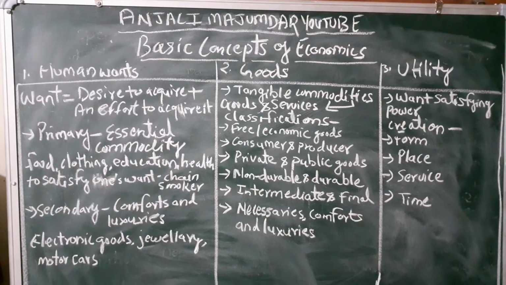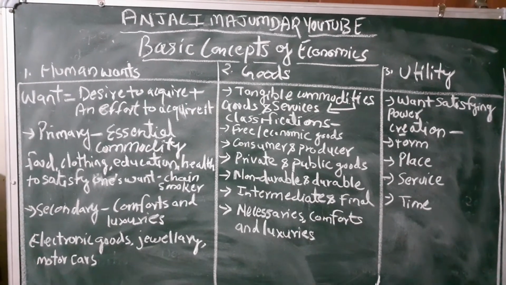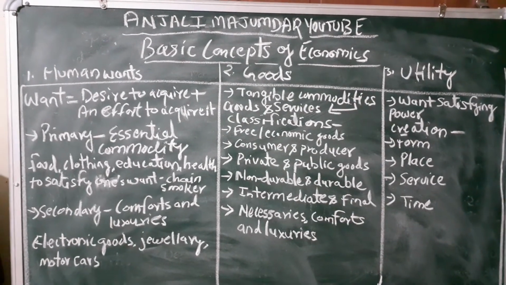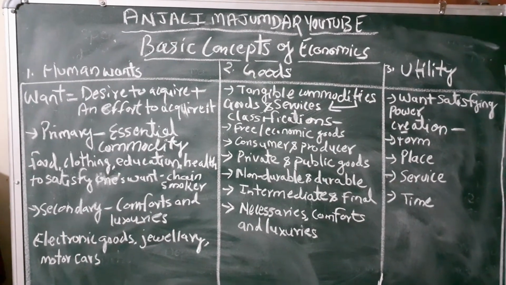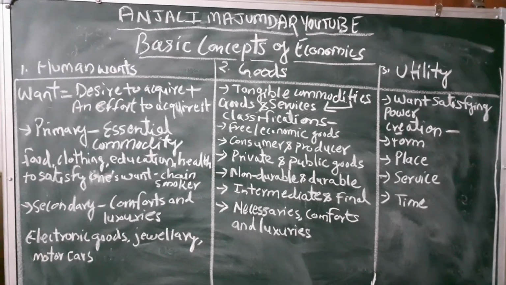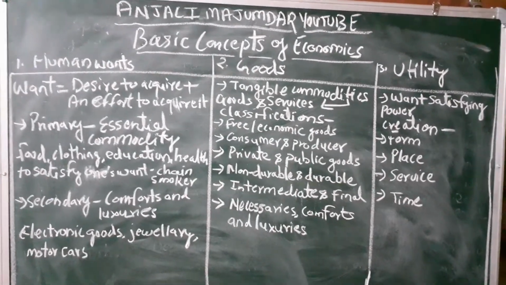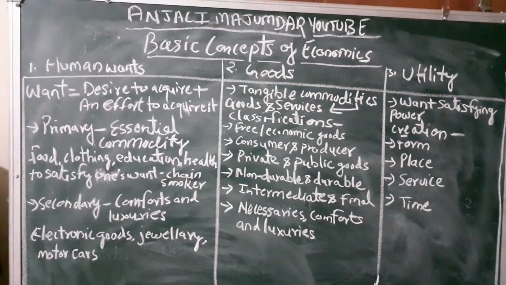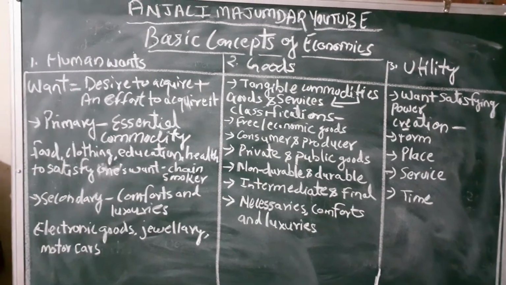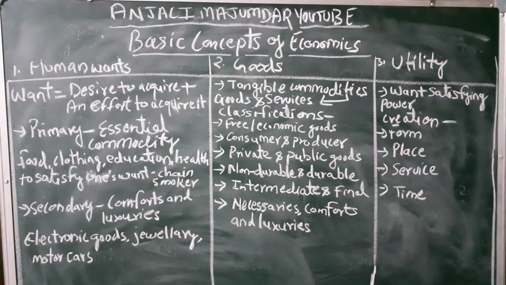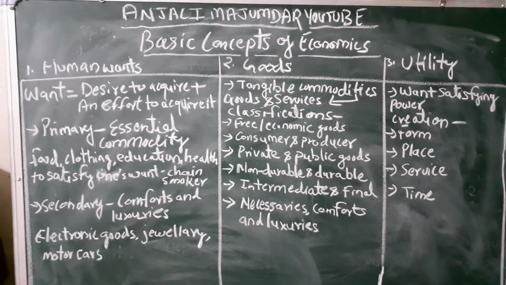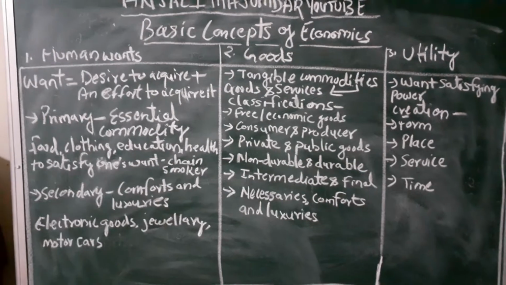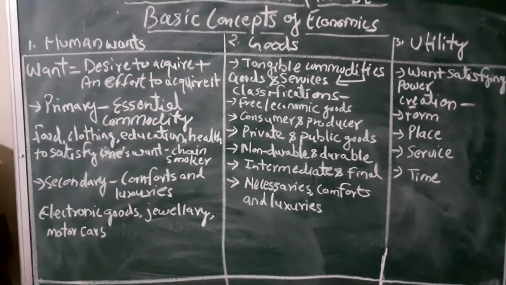So FCI creates time utility by creating a buffer stock of food grains in the harvesting season and releasing it at a reasonable price in the lean season. That means FCI creates time utility by preserving the excess produced goods in their warehouse and releasing them when needed. So this is utility. Utility means when you add importance or satisfaction from that thing, that is utility.